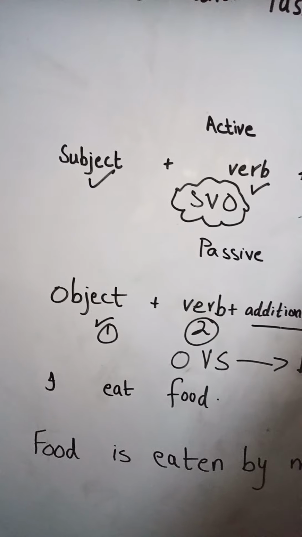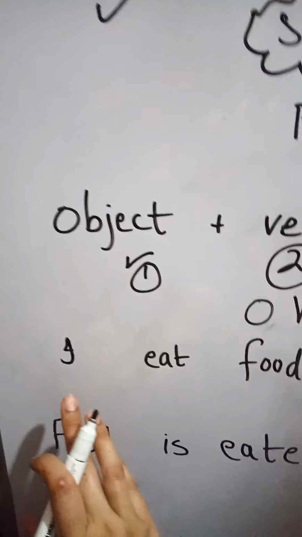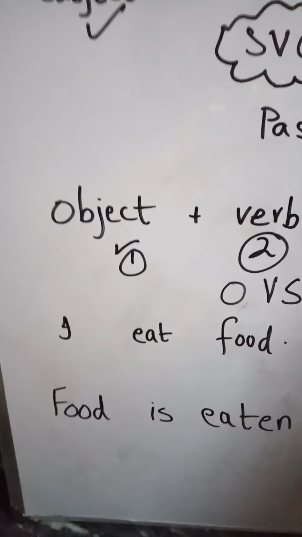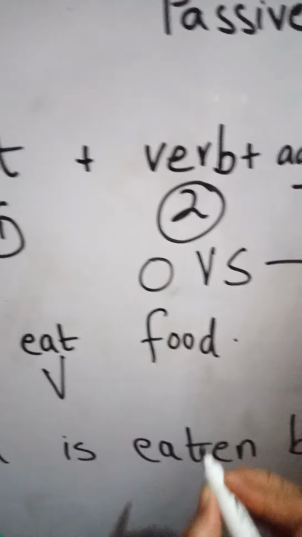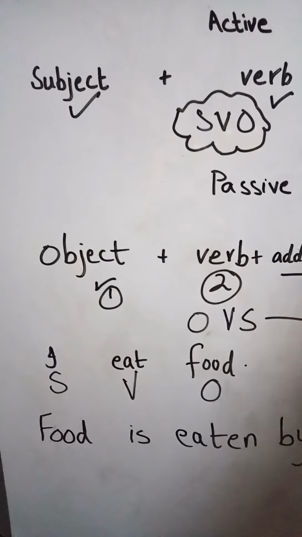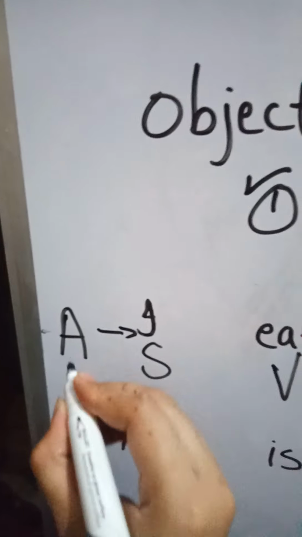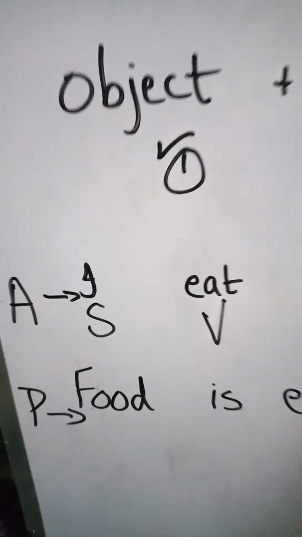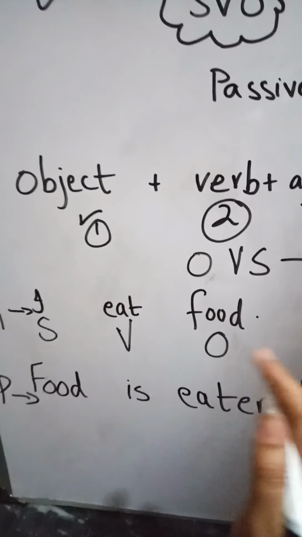Now move toward the example. If I write one very simple example: I eat food. Subject I, verb eat, and object is food, SVO. But students, now what is this? This is active voice. When we have to change the voice into the passive voice, what will we do?